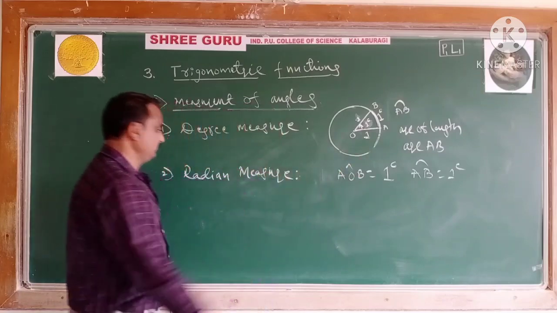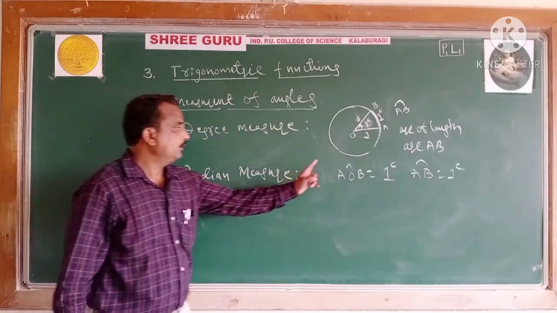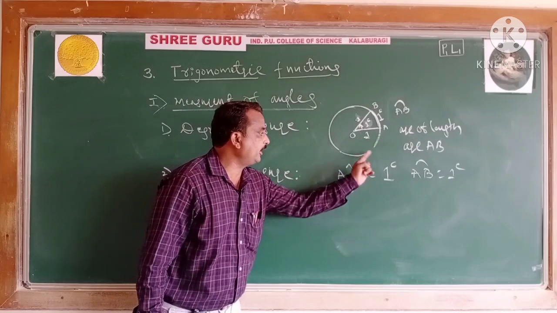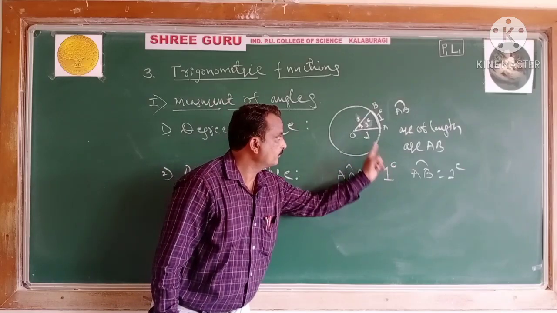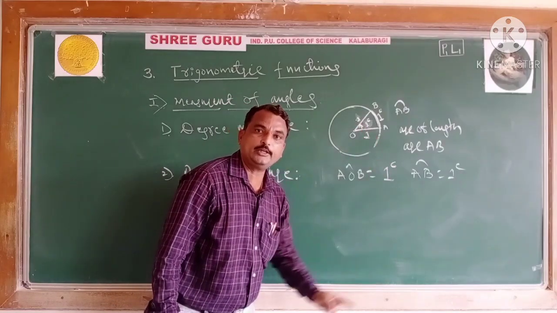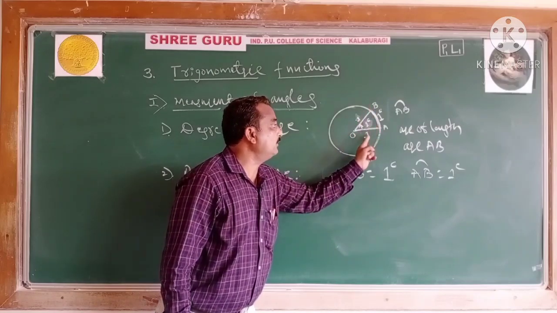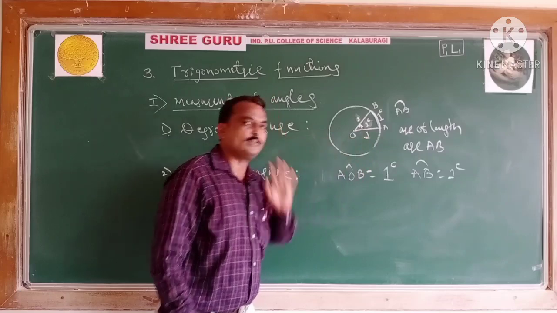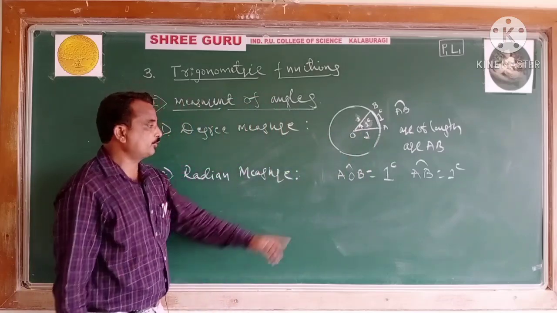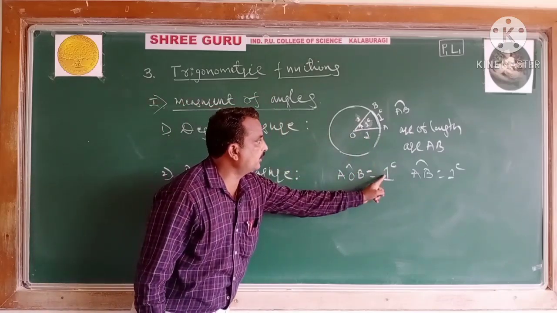Once again I repeat this one. Radian is a measure of an angle subtended at the center of a circle by an arc of length equal to the radius of the circle. This is the 1 radian.